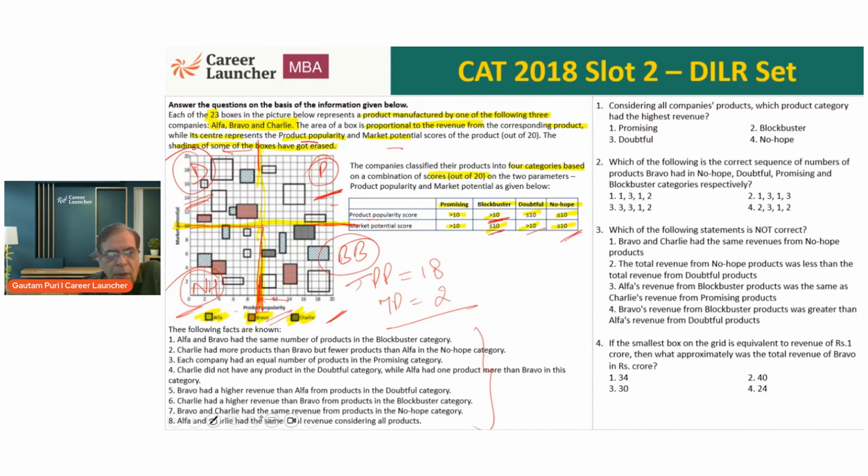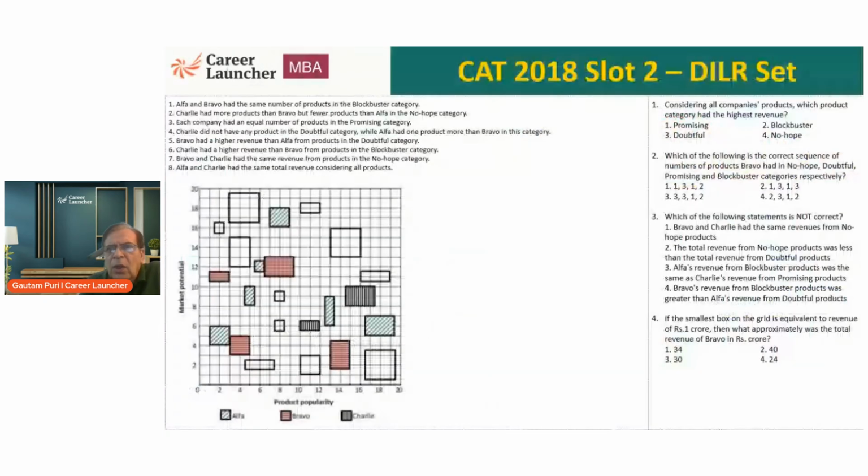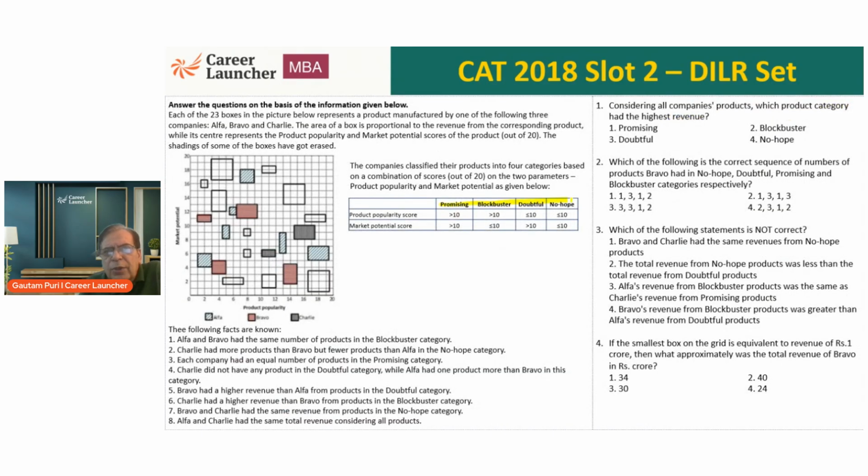So what does it say? Question 1. Considering all company products, which product category has the highest revenue? What is revenue? It is the area of the box, which is proportional to the revenue. So first of all, it is asking for the highest revenue. Which product category? The product categories are promising, blockbuster, doubtful, and no hope.